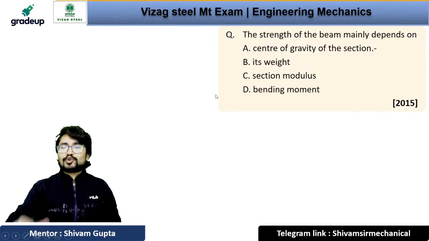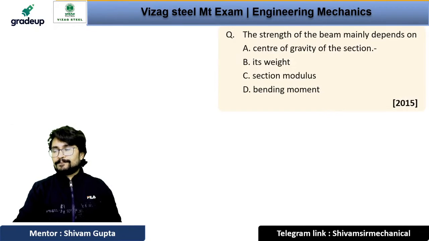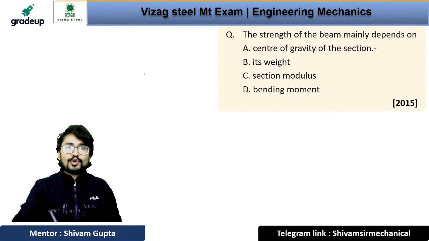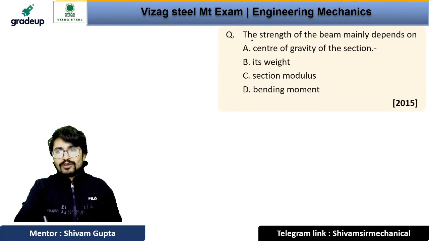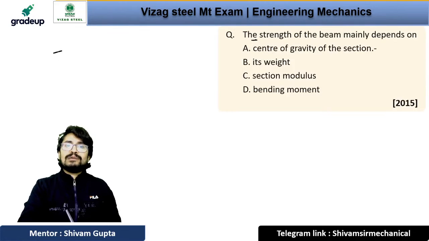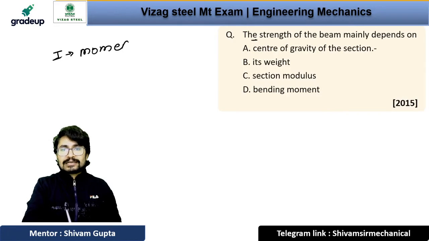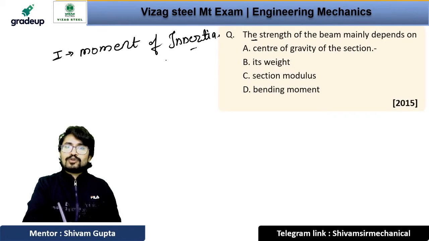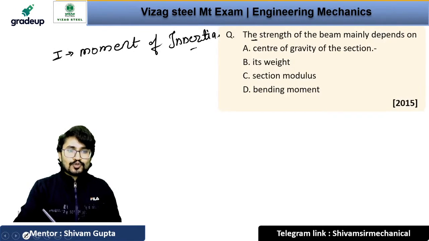Now coming to the next question. The next question says that the strength of the beam mainly depends on what. Now see, this is a very good question. Actually, we understand that the strength of the beam depends on moment of inertia, right? But no, it is not the correct answer. Moment of inertia is not the correct answer. So don't choose moment of inertia.